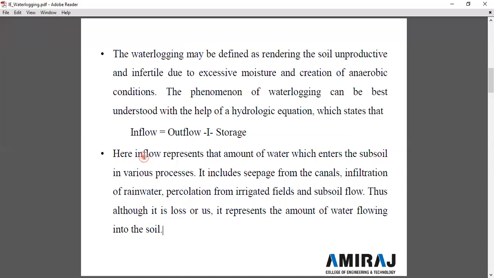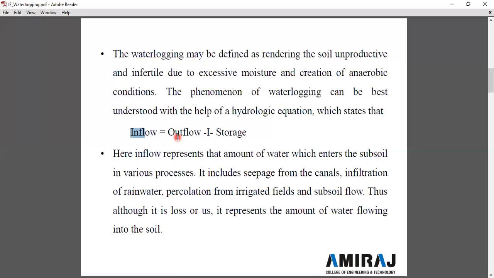So it is best understood by inflow equals outflow plus I plus storage. Outflow is the water lost by evaporation or transpiration, as well as underground drainage of the tract. I is the amount of water consumed by the crop root.